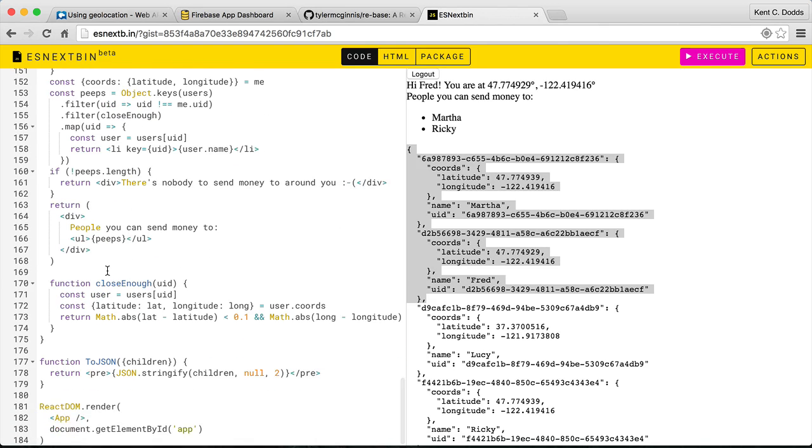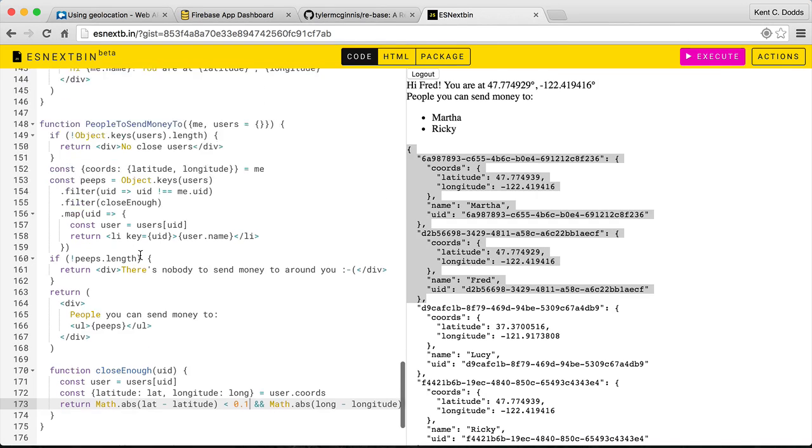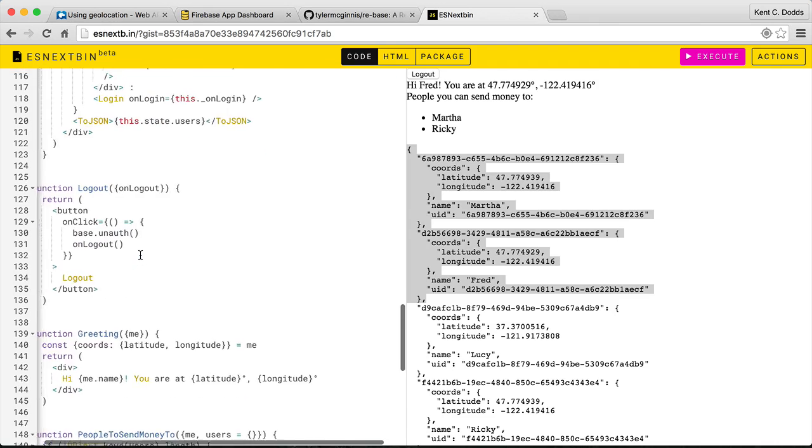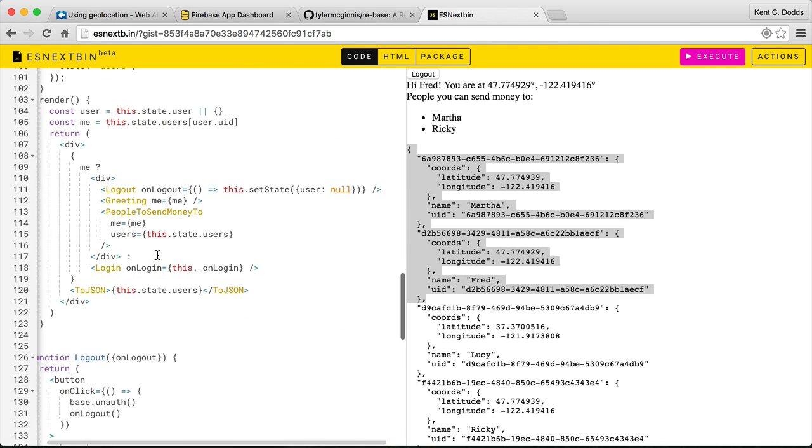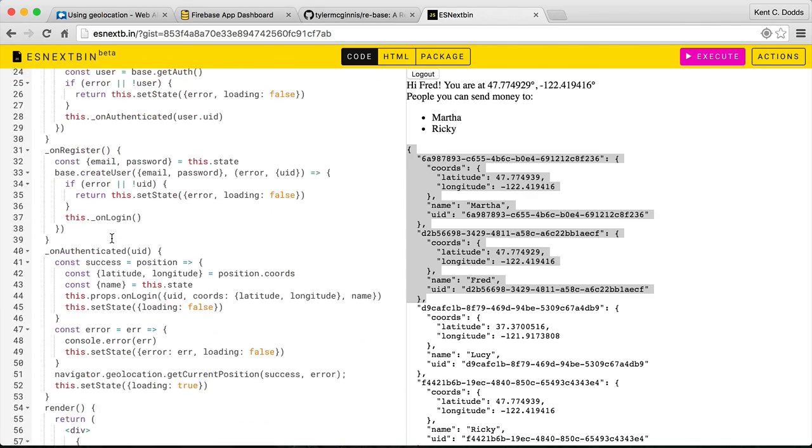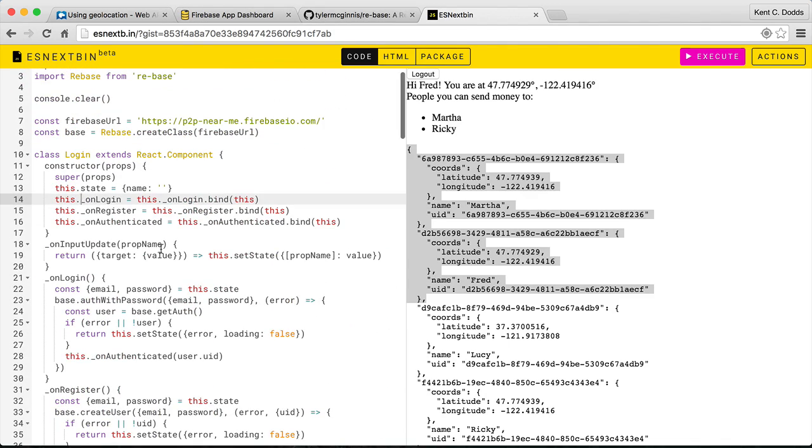We have this close enough function to determine that, based off of something I made up. I don't even know, that's probably a really big distance and probably not close enough, but I don't know. Then if they are not logged in, they'll see this sweet login thing.